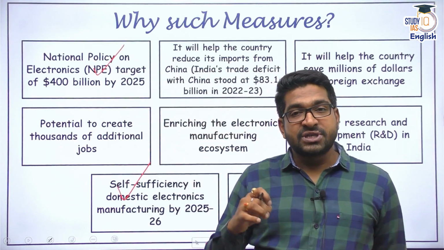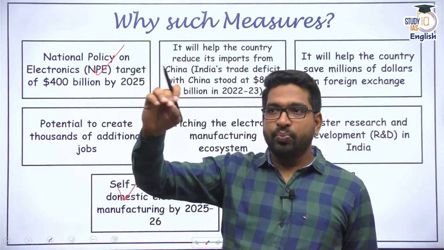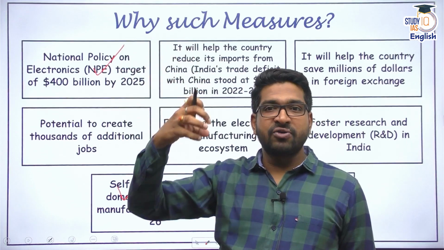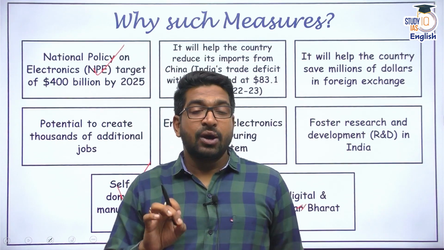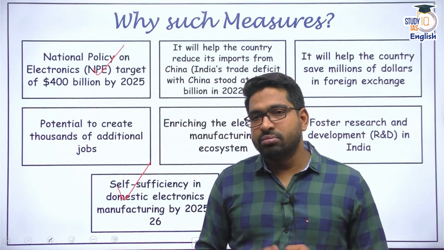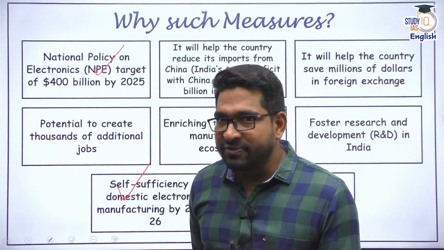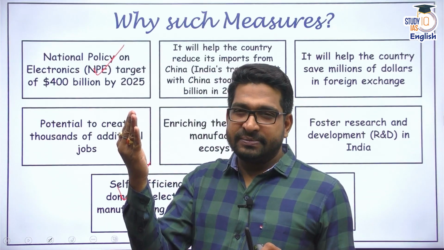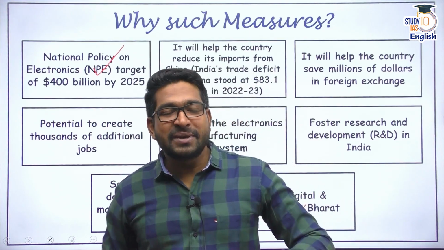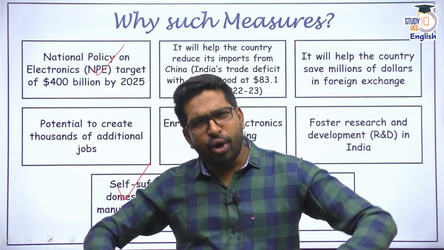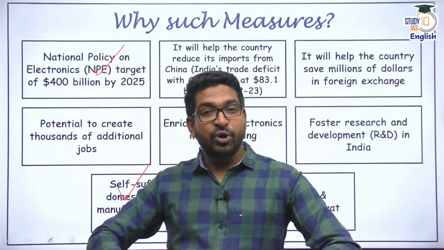Apart from that, there would be some other benefits. If we slowly and steadily restrict, probably the next logical step would be to put certain limitations on the amount or the number of items imported. That we might see after November. As of now, nothing has happened. But why does it make sense? Let's do a simple exercise. After you watch the video, or you pause the video, pick up your laptop and see where it is made. Pick up your tablet and see where it is made. Most probably it would be made in China. The problem is, in India, we import a lot of electronics. And that's why India wants to slowly and steadily stop it. We want to produce them.